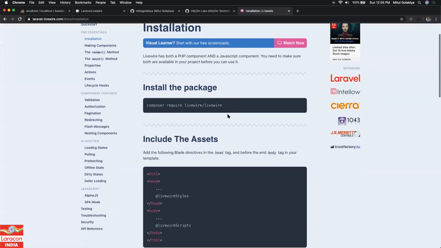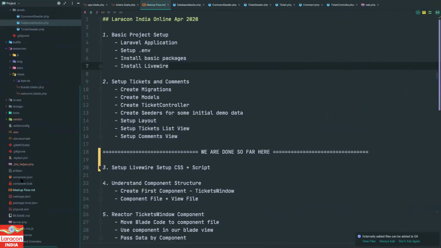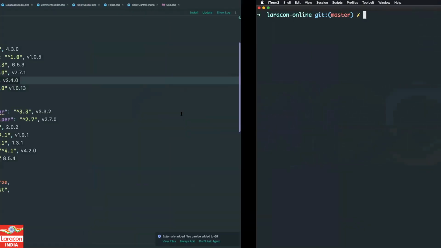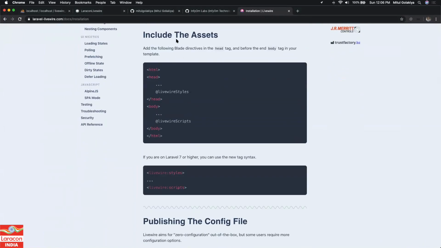So the first thing is we need to install the package by the traditional Laravel way. So composer require livewire, and we are already done with that. I'm not going to repeat that because it will take some time, but Livewire is already included, right? So we are done with that. What is the next step? Next, we need to include assets.